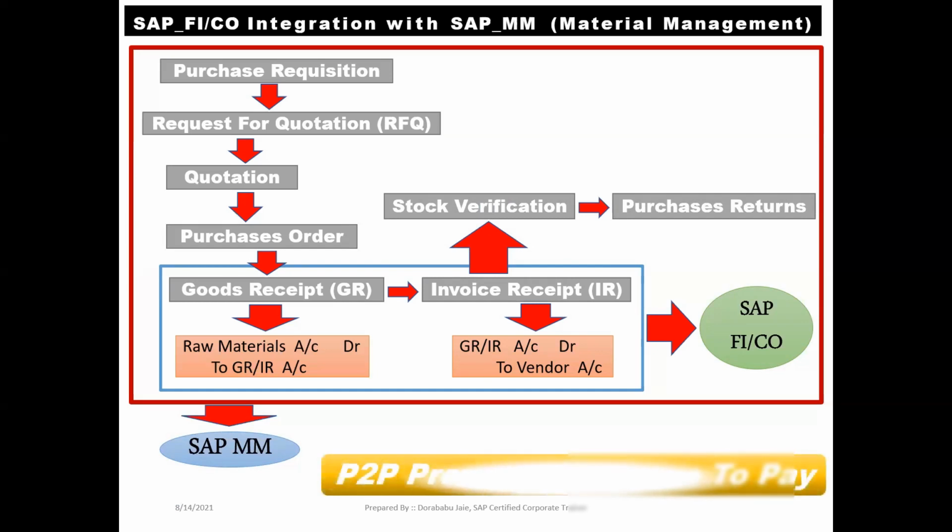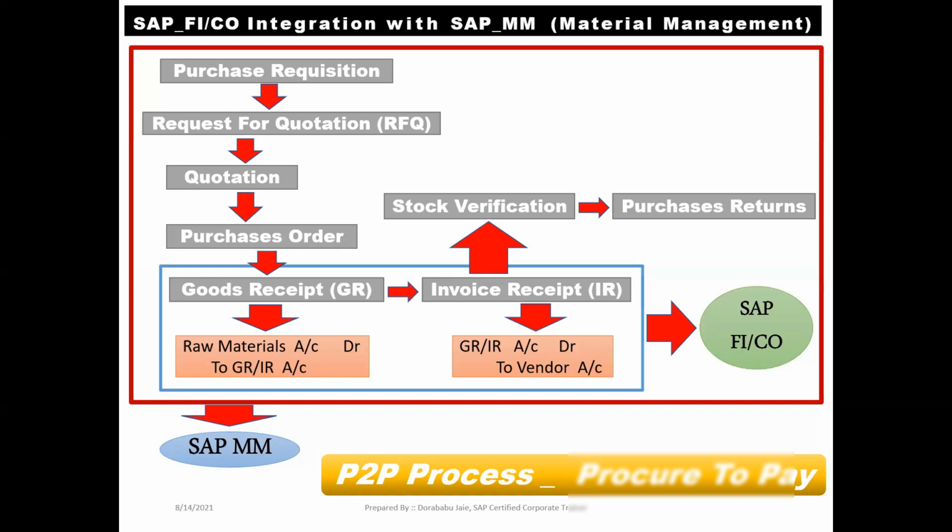This process we can call it as a P2P process or P2P cycle. P2P stands for procure to pay. The total procurement is controlled by SAP MM team and payment is done by SAP FI end user at our SAP FI level in which submodule? Accounts payables. In accounts payables, our SAP FI end user will do the payment on the due date to the respective vendor against the invoice.